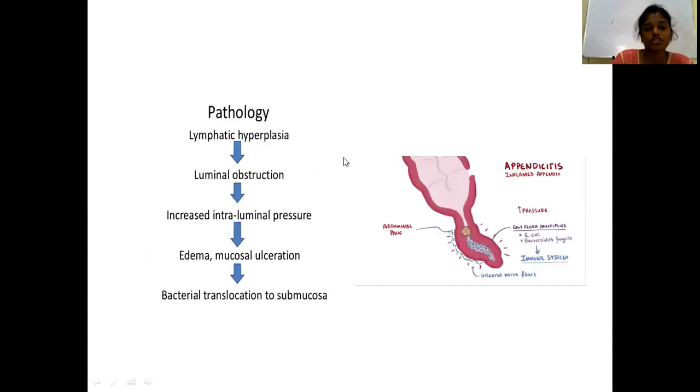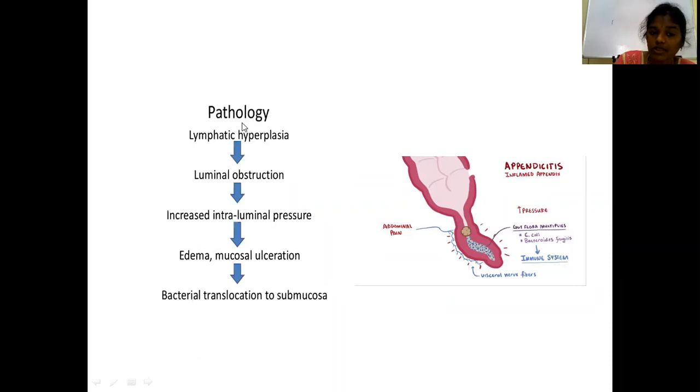Coming to the pathology, because of this infection or inflammation or the initiating agent, this causes lymphatic hyperplasia. What are the different layers of the appendix microscopically? Mucosa, submucosa, muscularis layer, and the serosa. In the submucosa and muscularis, you will find the lymphoid follicles. Lymphatic hyperplasia causes luminal obstruction.